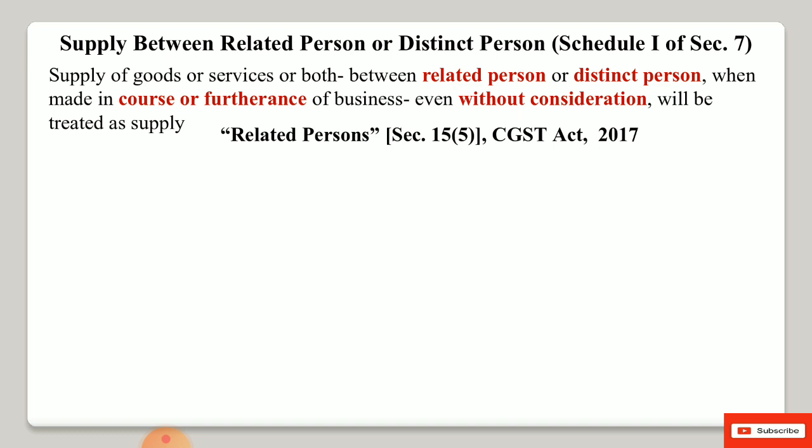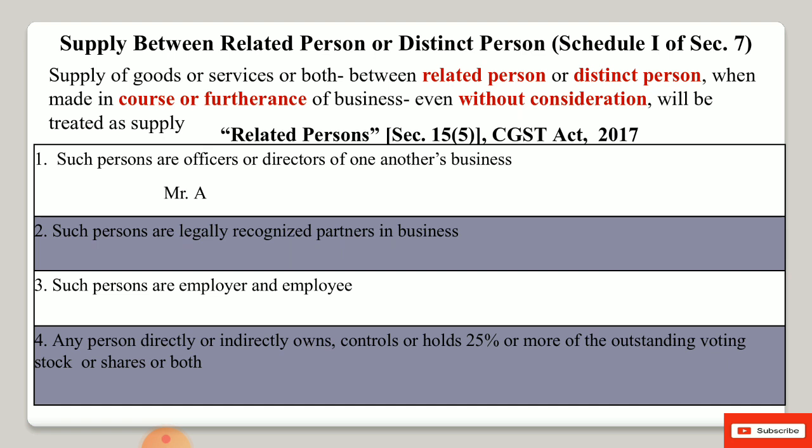Who are related persons? The concept of related person has been described in Section 15, subsection 5 of the CGST Act 2017. So this section we need to remember. In simple words, we can say that a related person is the person who has influence over one another's businesses. They may be the employees of the same company. They may be common directors of the company. They may have shareholdings or stock holdings in the same company, or they may be members of the same family. A lot of things are there.